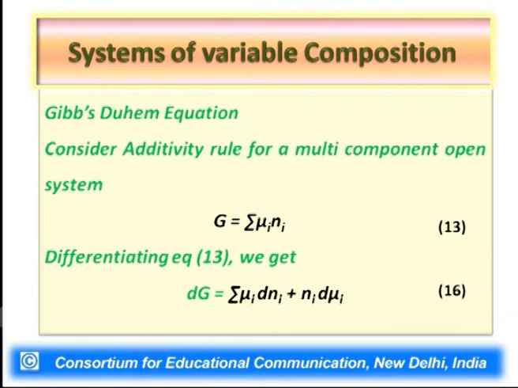Basically, the utility of the Gibbs-Duhem equation we can understand in this way: it is one such equation which helps us relate the change in composition of the system to the various partial molar quantities. It could be chemical potential, partial molar Gibbs free energy, partial molar volume or so.